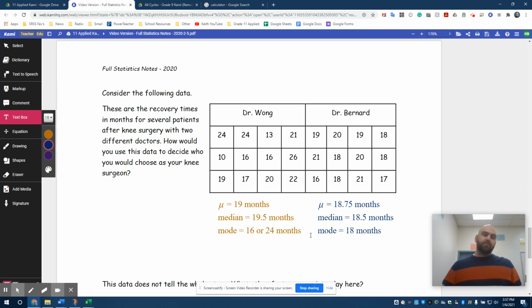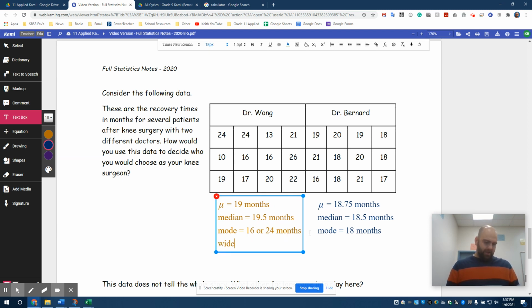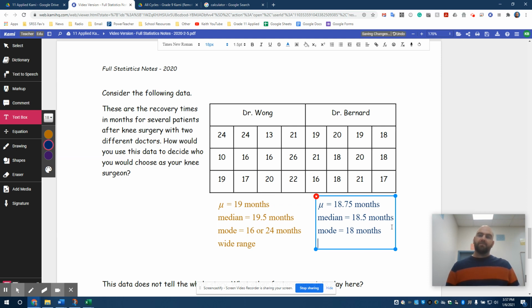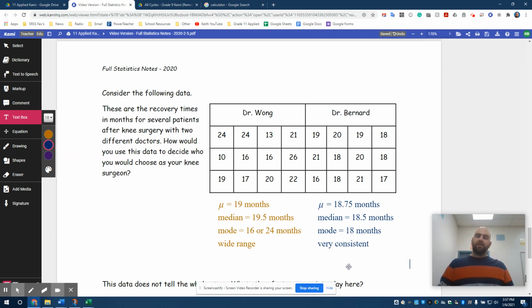Dr. Wong has a wide range of data. Dr. Bernard, on the other hand, if you look at it, everybody is between 16 and 21 months. 21 is the most, 16 is the least. He is very consistent, or at least his patients are very consistent in the amount of time it takes them to recover. This could be something that we look at when we talk about which doctor we should go to.